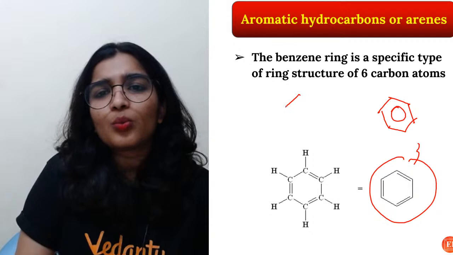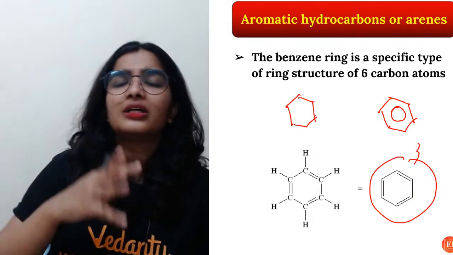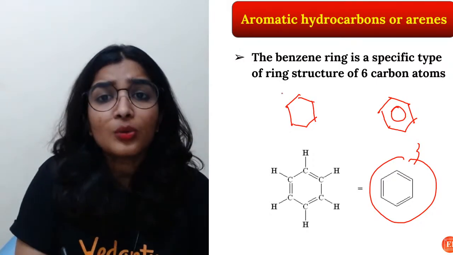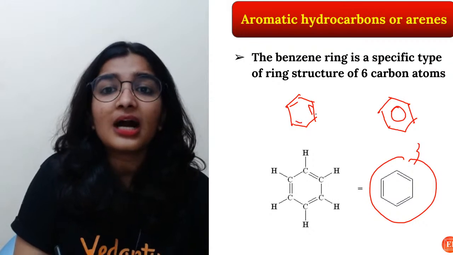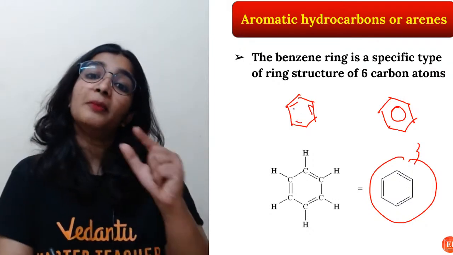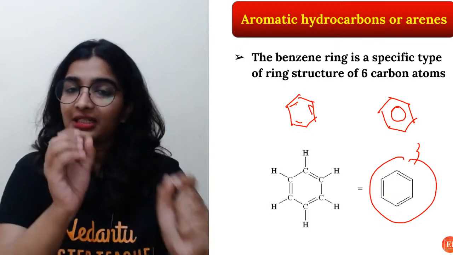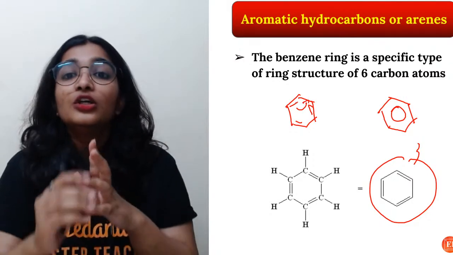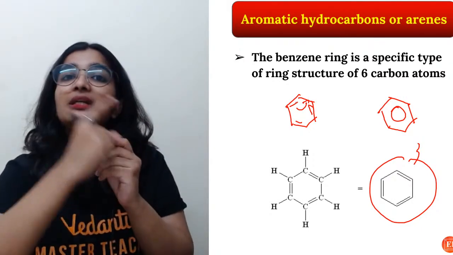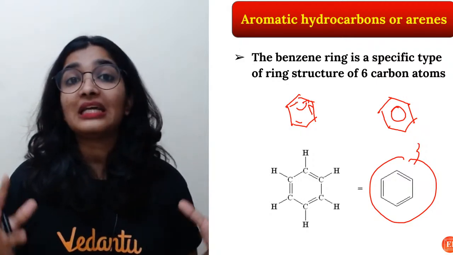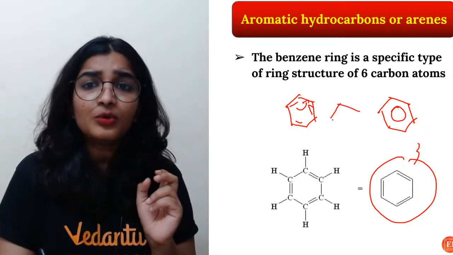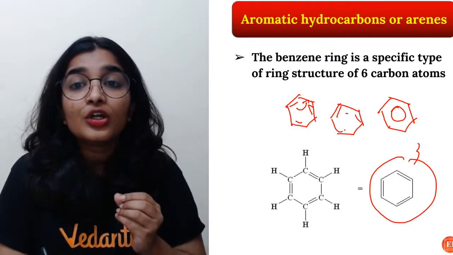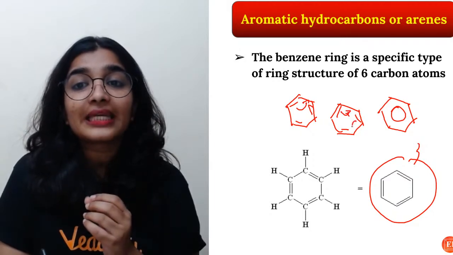Why is it so special? Why is it not regarded as alicyclic? Because it also has multiple bonds, and there also we have multiple bonds. What happens here is, you can see the alternating single and double bonds, no? You are like, ma'am, it's here. By the time you are showing me the double bond, it won't be there. It will just move on to this one. These double bonds are constantly moving around in the ring, stabilizing the compound. If it is not moving, then we would say this is also alicyclic. But these double bonds, to become stable, will just keep moving around.